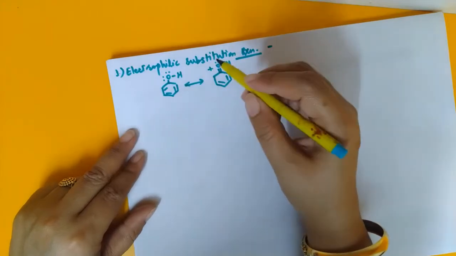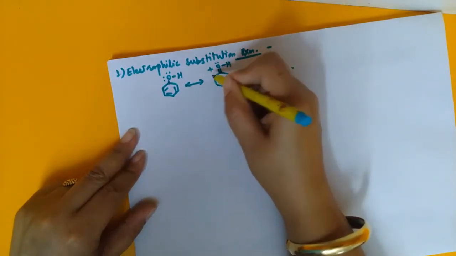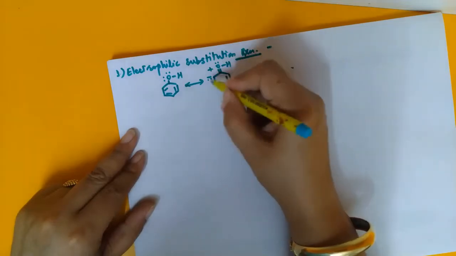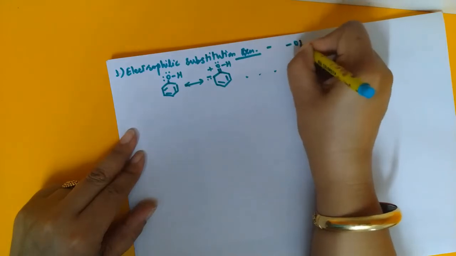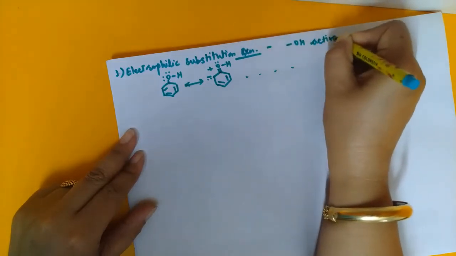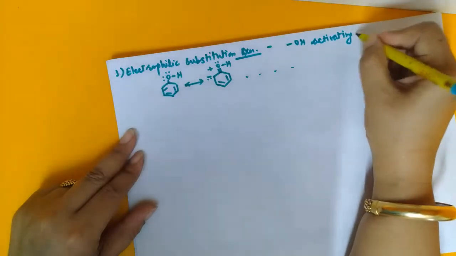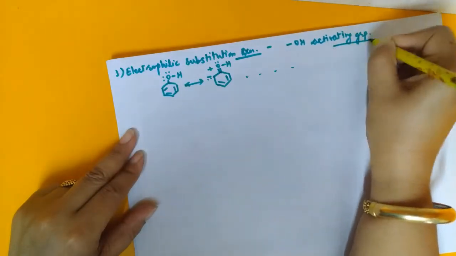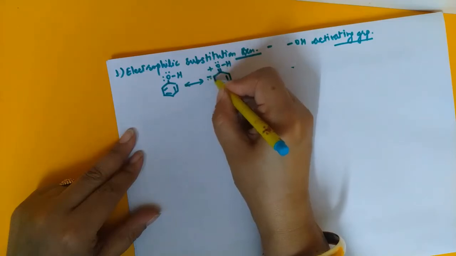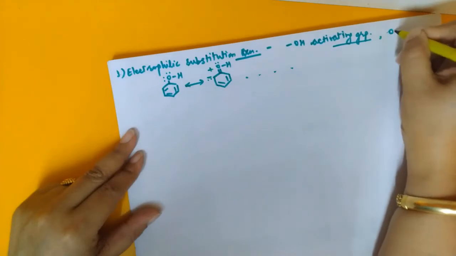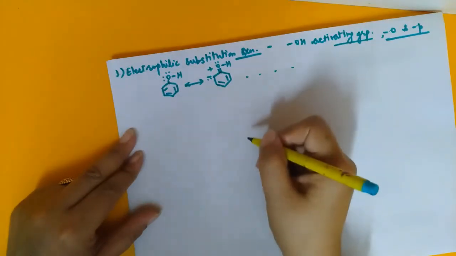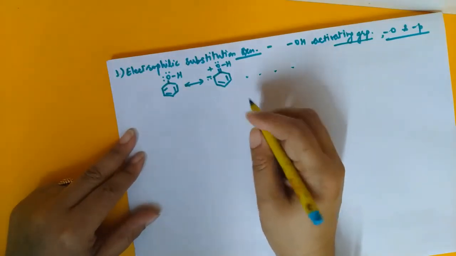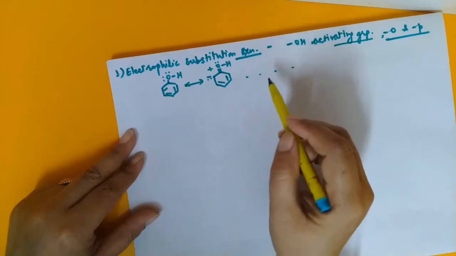But one thing you should observe is that this is making the benzene ring electron rich. If it is making the benzene ring electron rich, it means it is an activating group. So OH is an activating group. It will activate the benzene ring for electrophilic substitution. Also, because it is increasing electron density at the ortho and para positions, its directive influence is that it is an ortho and para directing group. These are the two things we should know about phenol before we start with the topic.